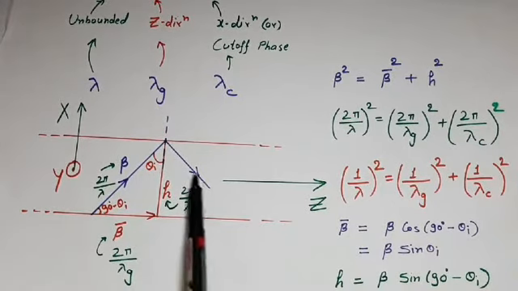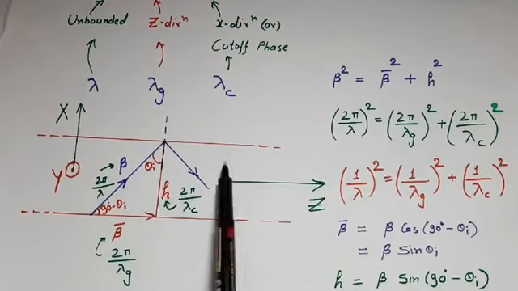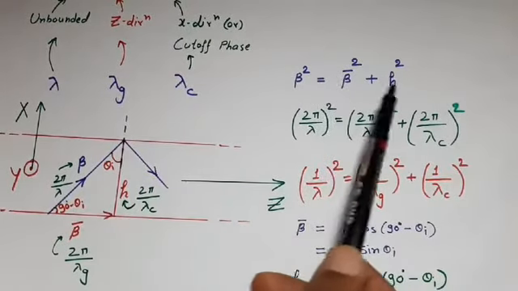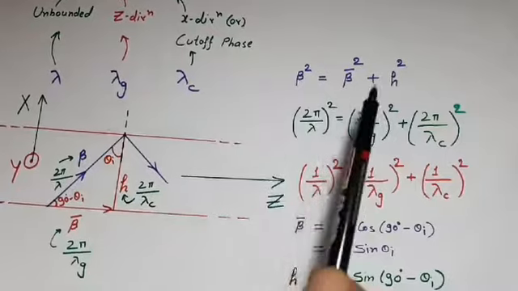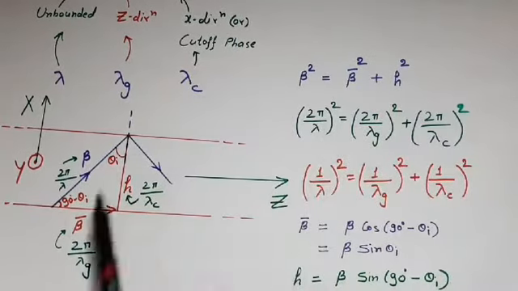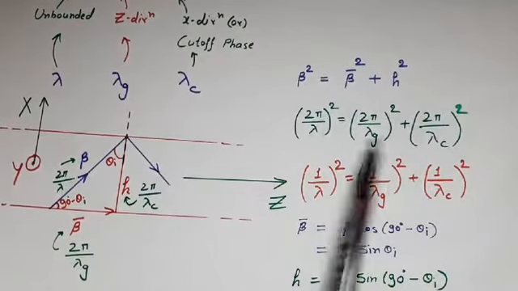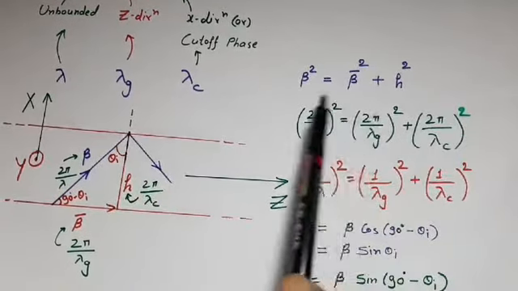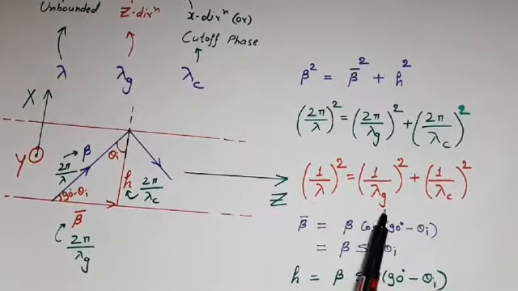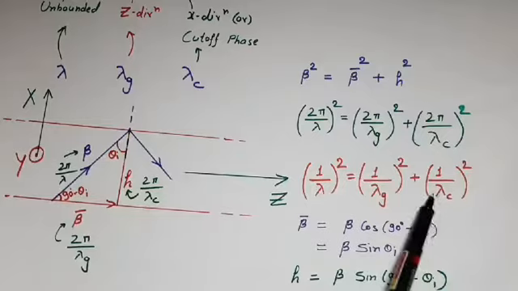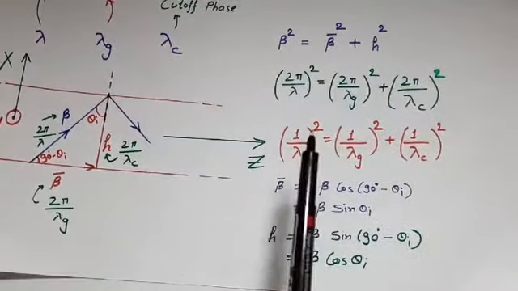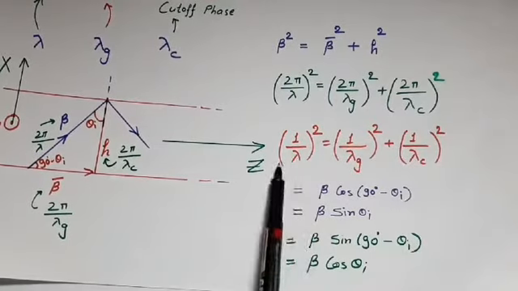So from this triangle we can establish 2 relations. First relation is beta square is equal to beta bar square plus h square. If we write in terms of wavelength, then 2 pi upon lambda whole square is equal to 2 pi upon lambda g whole square plus 2 pi upon lambda c whole square. 2 pi is cancelled out, so it gives 1 upon lambda whole square is equal to 1 upon lambda g whole square plus 1 upon lambda c whole square. So this is an important relation which connects guided wavelength and cutoff wavelength with operating wavelength.